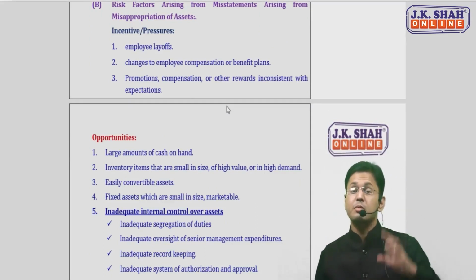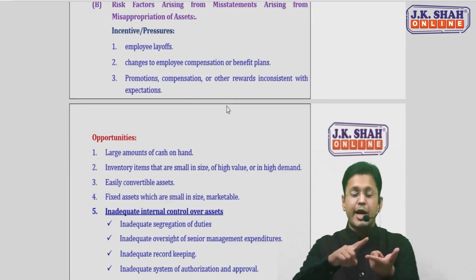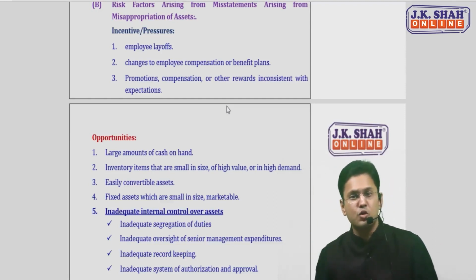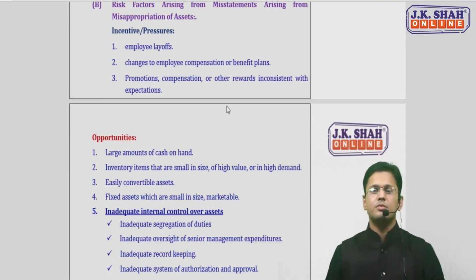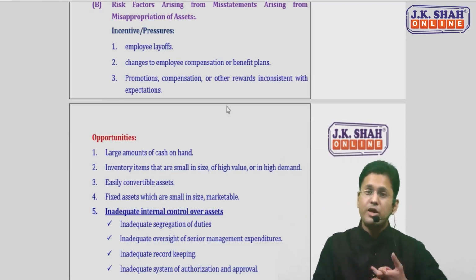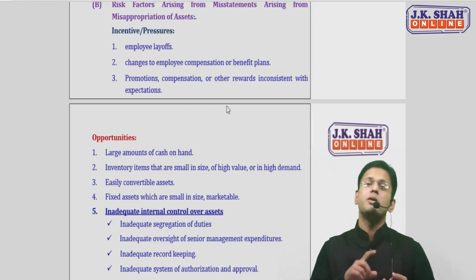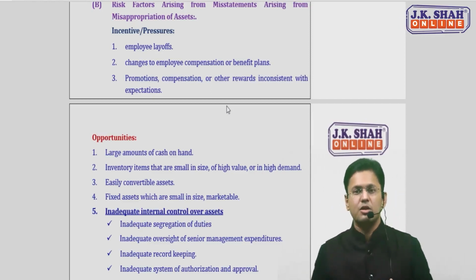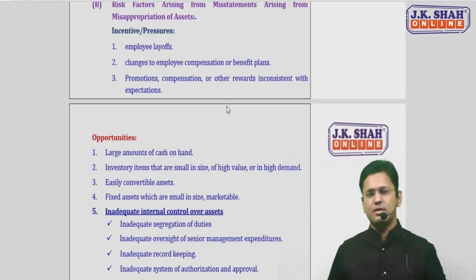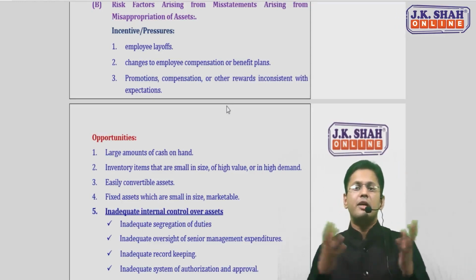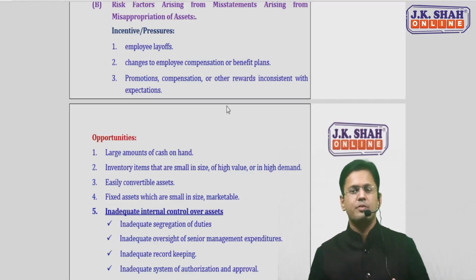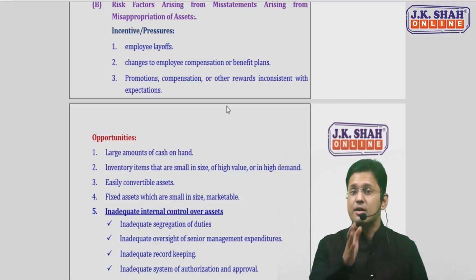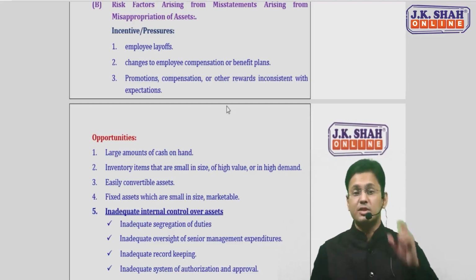Think. There may be some pressure. What pressure, sir? The employee may be told that you will be laid off soon. The employee is being told that your benefit plan is being changed. You will be demoted instead of promoted. You will not be given the reward which is your expectation. So maybe the employee is feeling bad. The employee feels that I am being laid off. My compensation plan, my benefit plans are being changed. I'm not getting what I'm expecting. So he may start doing fraudulent activities. This is the pressure on him.